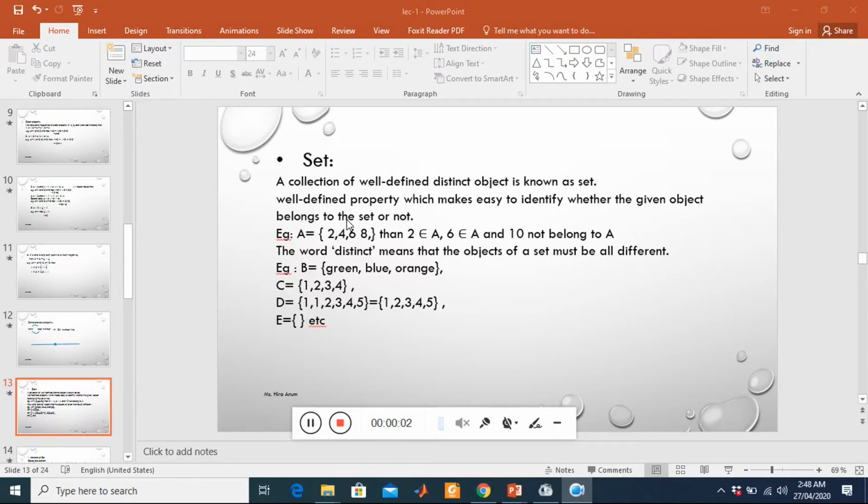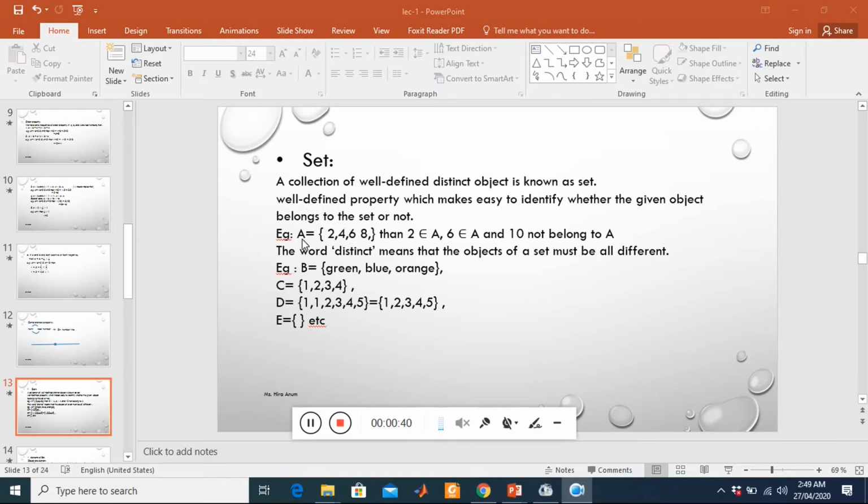A set is a collection of well-defined, distinct objects. Collection means many things, one, two, many things that we collect in one place. Well-defined means we know whether a thing belongs to the set or does not belong to the set. Distinct means different. Everything is different from the other things. Just like I said before, well-defined is the property that makes it easy to identify whether an object belongs to the set or not.